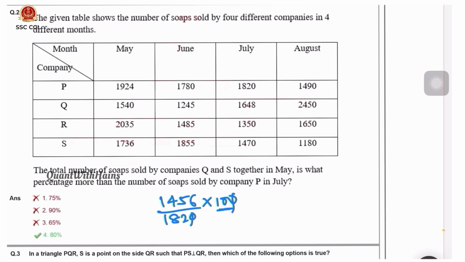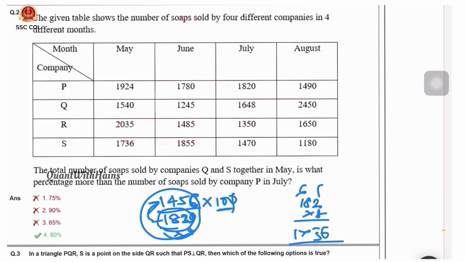Here 0 is there, means this number should be divisible by this number. Here 2 is there, unit digit 6 is there, that means we can multiply by 8. 182 into 8 is 1456. So this value is 8, and this value we got 10. 8 into 10 is 80. That is the fourth option.